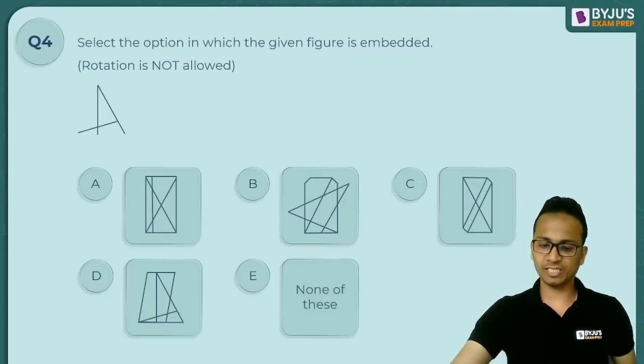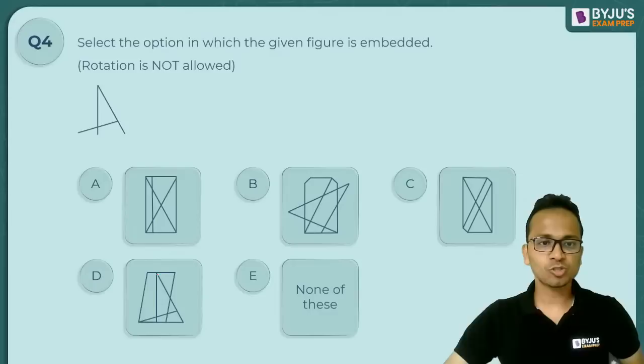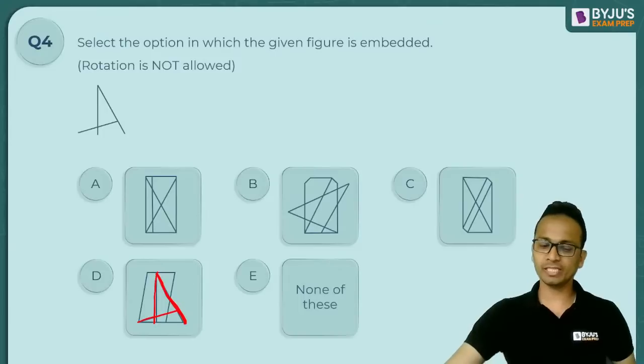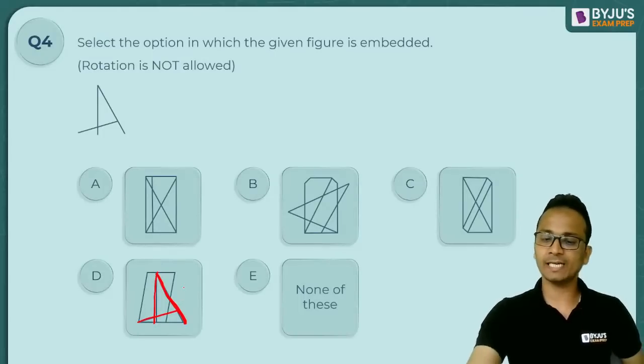All right. This time, option D, most of you. So I'll highlight it. So this line, yes, I have a vertical line and then I have this line. So yes, it will be the answer for question number 4. So option D is the correct answer.